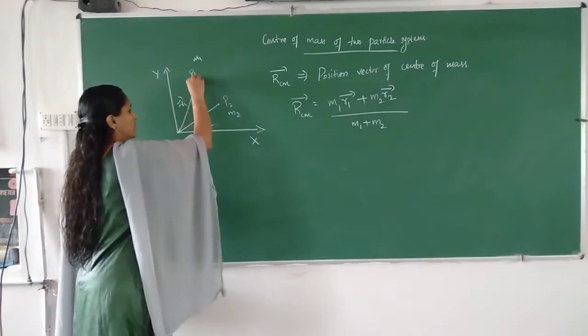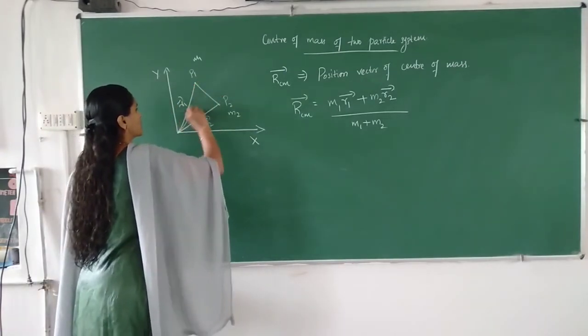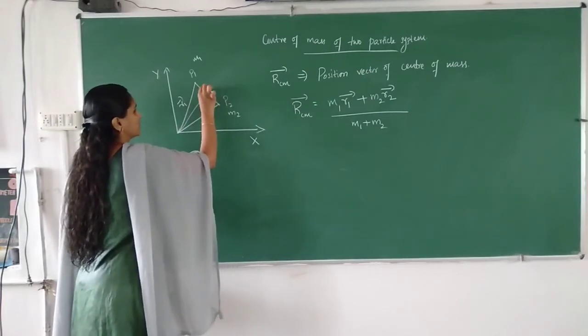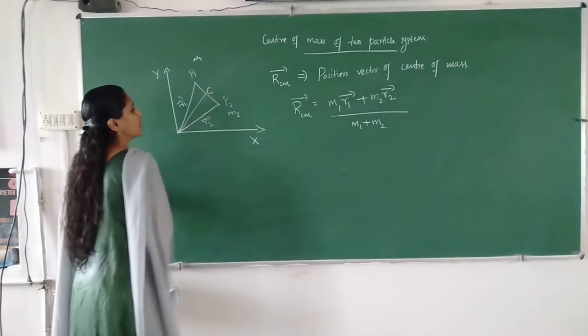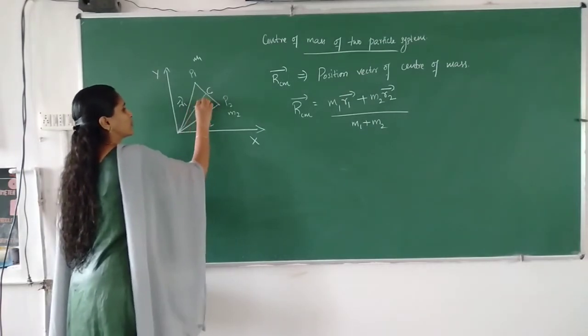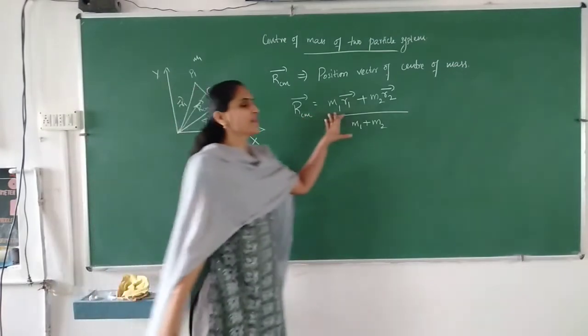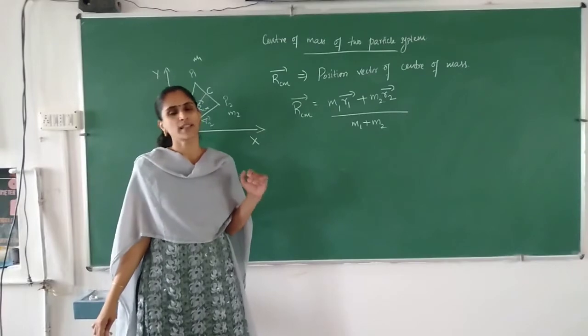So this position vector will be somewhere in between. Depending on the masses of the objects, it will be closer to one mass. It varies. So this is the position vector of the center of mass: m1 r1 plus m2 r2 divided by m1 plus m2.